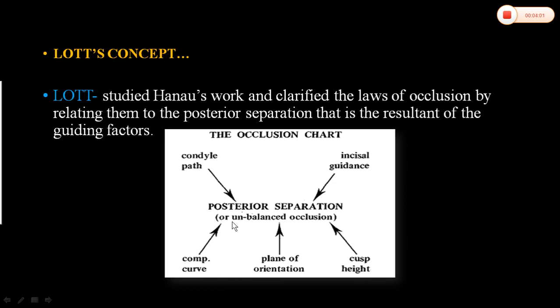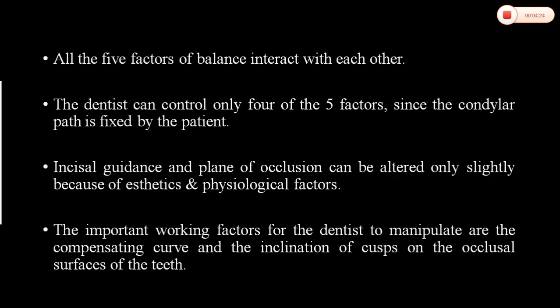Not only the compensating curve: if the compensating curve is greater, we have to increase the plane of orientation. If you are increasing the plane of orientation, we have to increase the cuspal height. So the more the posterior teeth are separated during mandibular movements, we have to increase the compensating curve, the plane of orientation, and the cuspal height. This was Lott's concept.